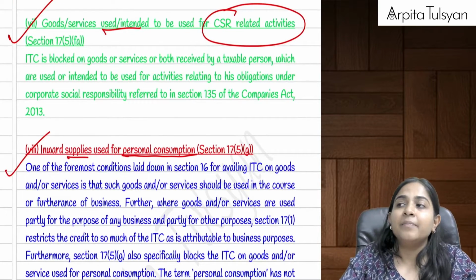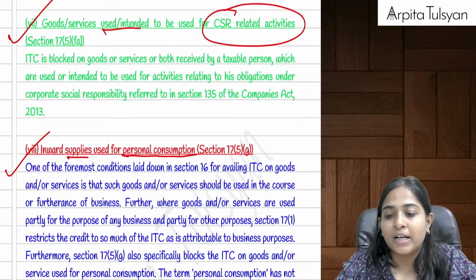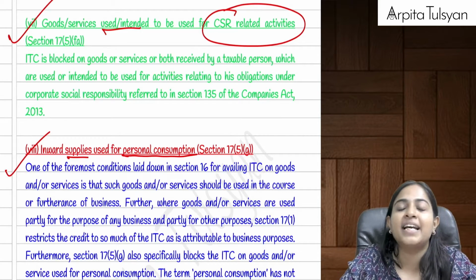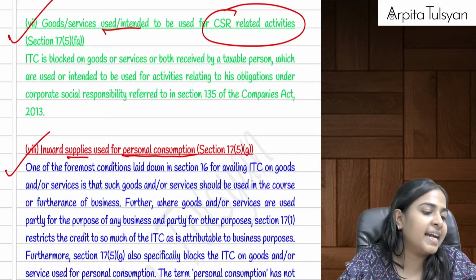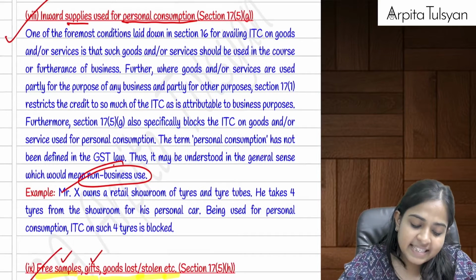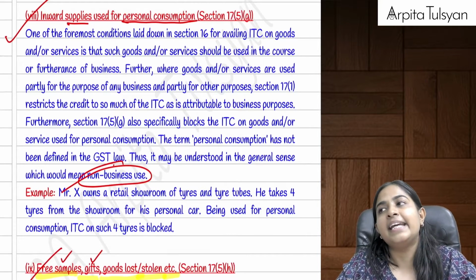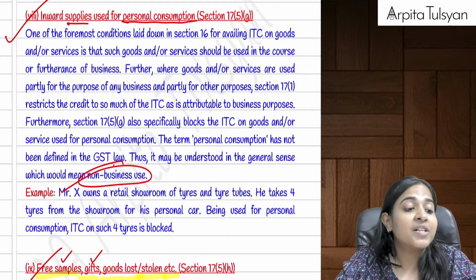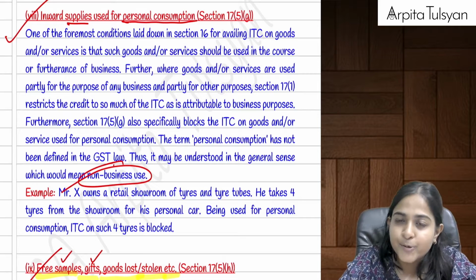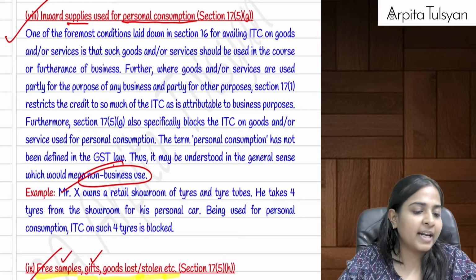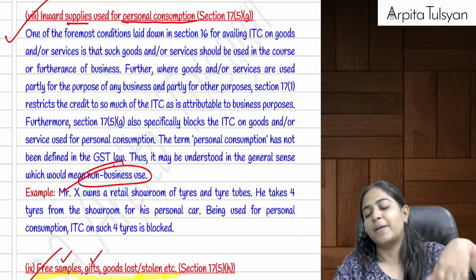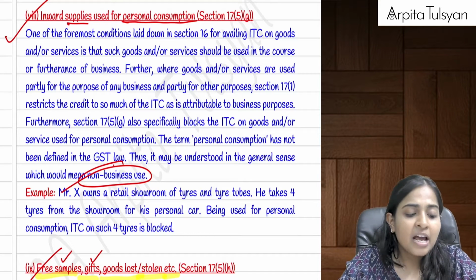Then we had an amendment point coming up here. Any company doing any CSR related activity, if it has used any goods or services for that, the ITC is totally blocked, meaning that is your total expenditure. You cannot take the credit of the same. Okay, next, the eighth point: any inward supplies which we are using for personal consumption. This is very, very logical. If I am using it for my personal consumption, meaning I am not using it for my business or purpose, then credit on that is totally blocked. So this can come under Section 16(1) also, and this is specifically given in Section 17(5) also.